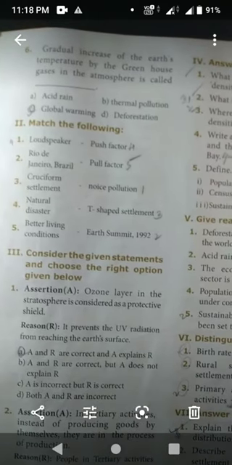Next one, sixth question: gradual increase of the Earth's temperature by the greenhouse gases in the atmosphere is called dash. Global warming, option C.